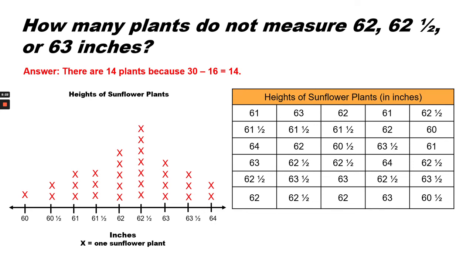How many plants do not measure 62, 62.5, or 63 inches? Well, we already know that there were 16 plants that do measure those measurements, and we know that there are 30 plants in all, so we can say there are 14 plants that do not measure those 3 measurements, because 30 minus 16 equals 14. What's another way we could find our answer?